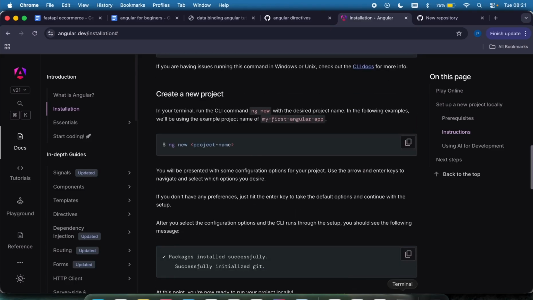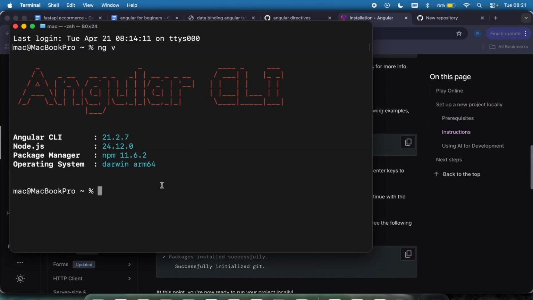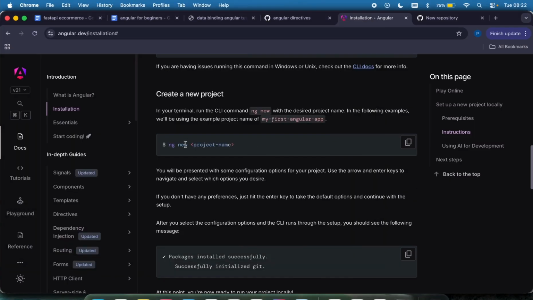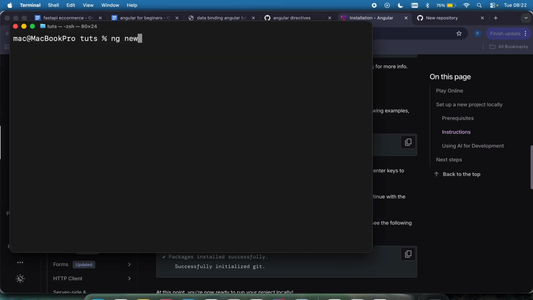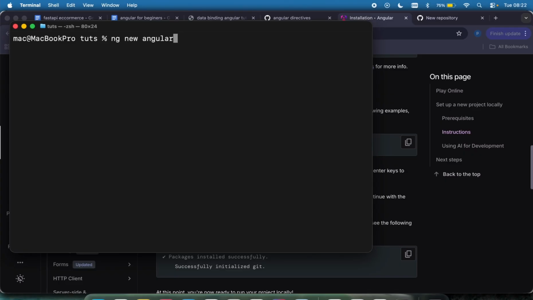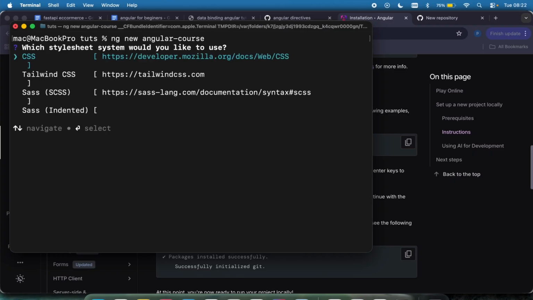Okay. So now let's create an Angular project. I'm going to come to my terminal or my command prompt or my git bash. I'm just going to cd into a folder right here that's tools, and this way I usually create my courses. And then I'm going to use the command to create an Angular project by using ng, which means Angular, as you can see right here, ng, then space new, which means you want to create a new project, and then you can give it your project name. I'm just going to call this Angular first, something like this. Click enter, and it's going to prompt me to select which styling I want to use.